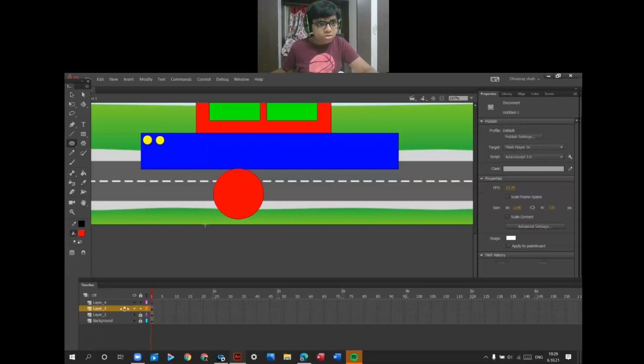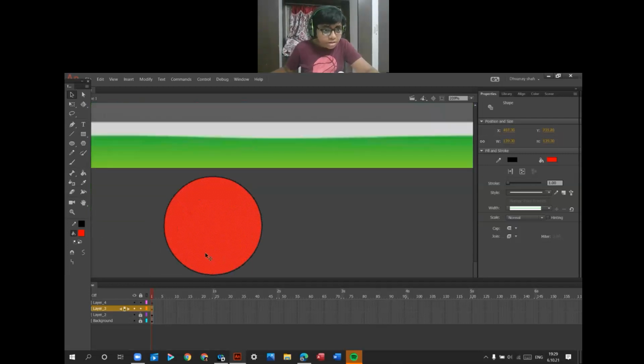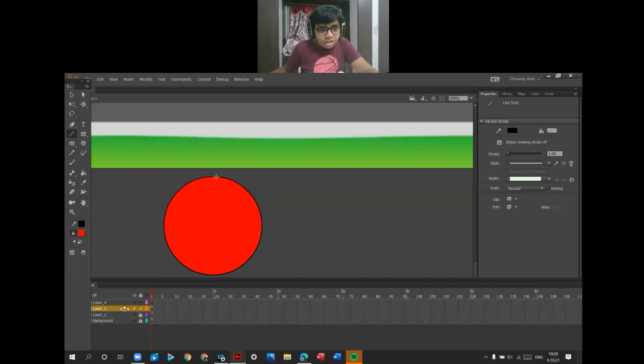Lock layer 2, select this, keep it outside this stage and make some lines like this. Not here, it should be as here and here.